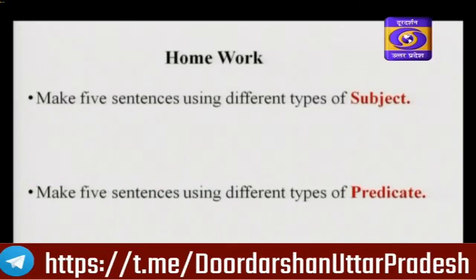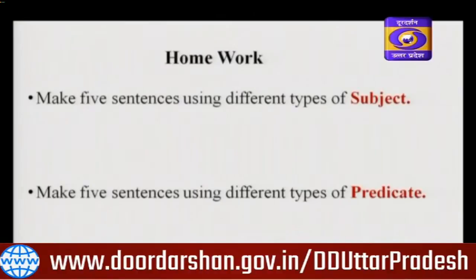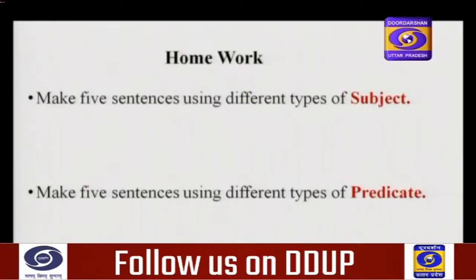Look at your homework. This is your homework for today. Make 5 sentences using different types of subject. Make 5 sentences using different types of predicate.